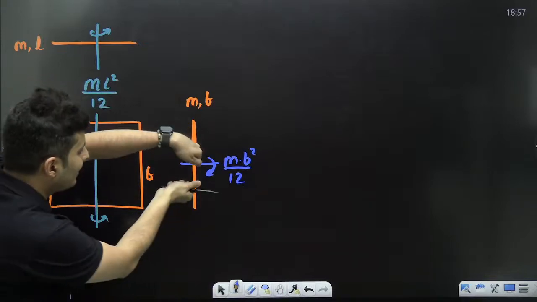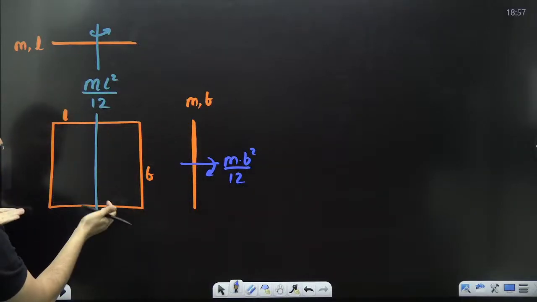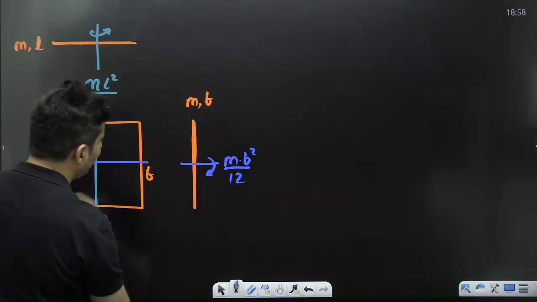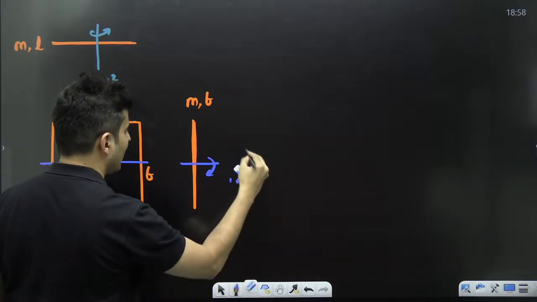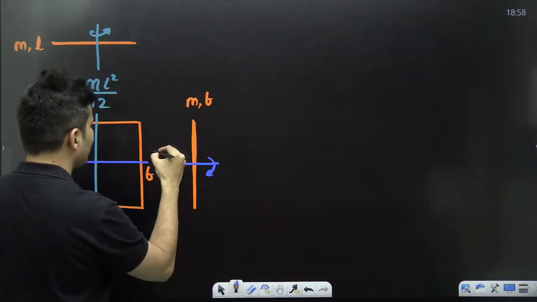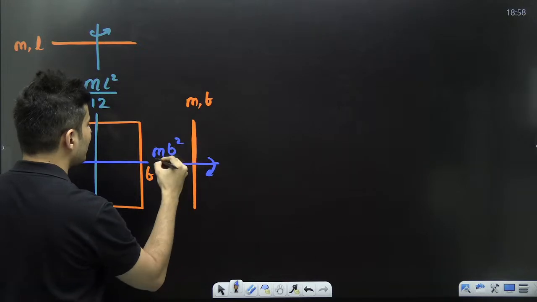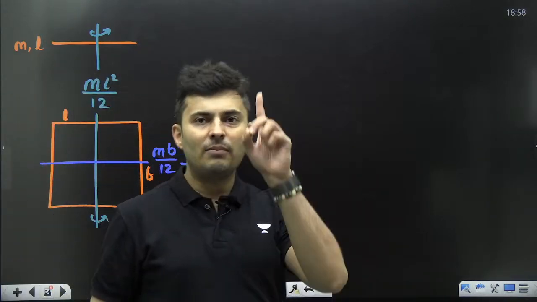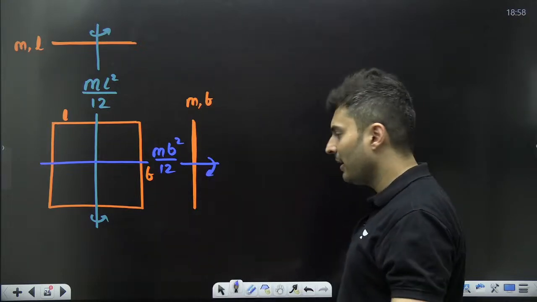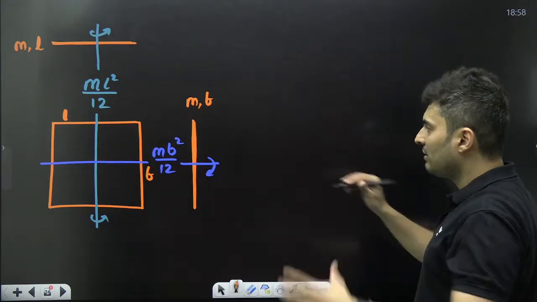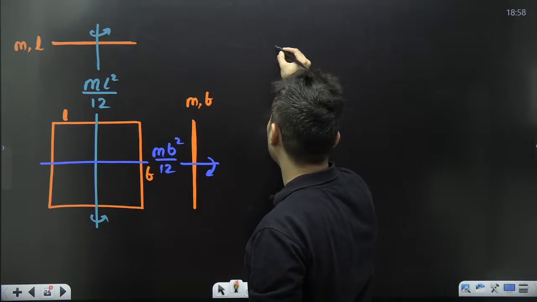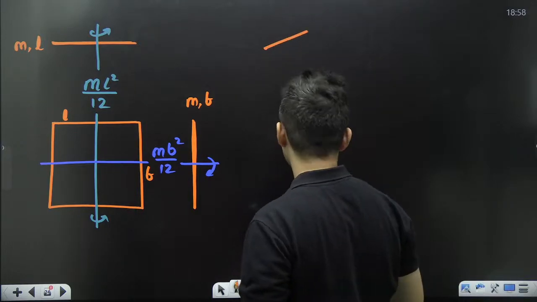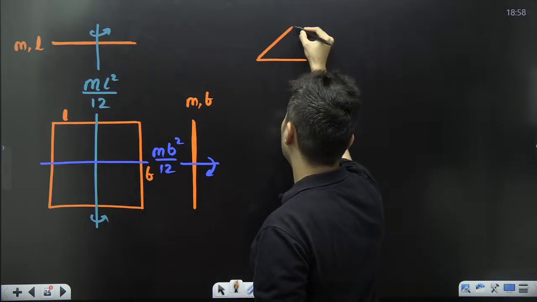So if I stretch it along the axis, again I will get the same sheet. So about this axis, shouldn't the moment of inertia be MB square by 12? Everyone? Awesome. Let's look at it in 3 dimension a little bit.